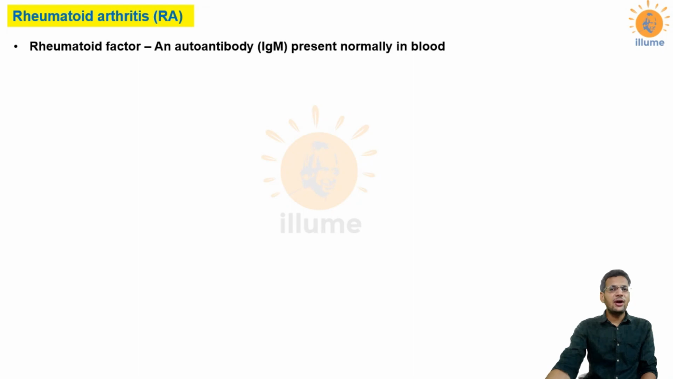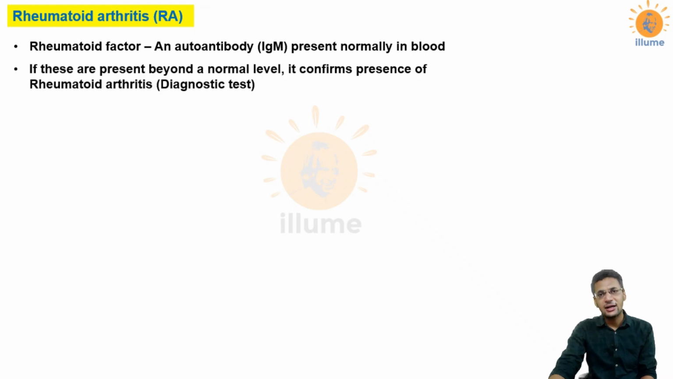Now what is rheumatoid factor? Actually the autoantibodies that are formed in rheumatoid arthritis are called rheumatoid factor, and this is basically IgM. If I take the blood sample of any individual, like mine or yours, there would always be the presence of rheumatoid factor. So every individual has rheumatoid factor normally, but when this rheumatoid factor exceeds its normal value, then it is the diagnostic feature of rheumatoid arthritis.